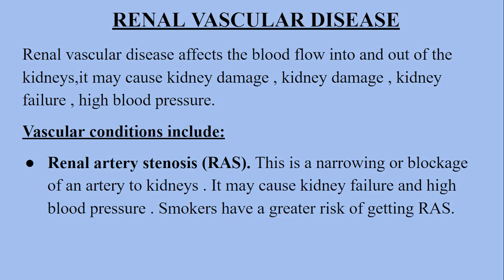Now we are going to discuss renal vascular diseases. Renal vascular disease affects the blood flow into and out of the kidneys. It may cause kidney damage, kidney failure, or high blood pressure, right? There are some conditions that can lead to renal vascular diseases. First one is renal artery stenosis. It means narrowing or a blockage in the arteries of your kidneys, and it is called renal artery stenosis. Smokers have a greater risk of getting renal artery stenosis, right?